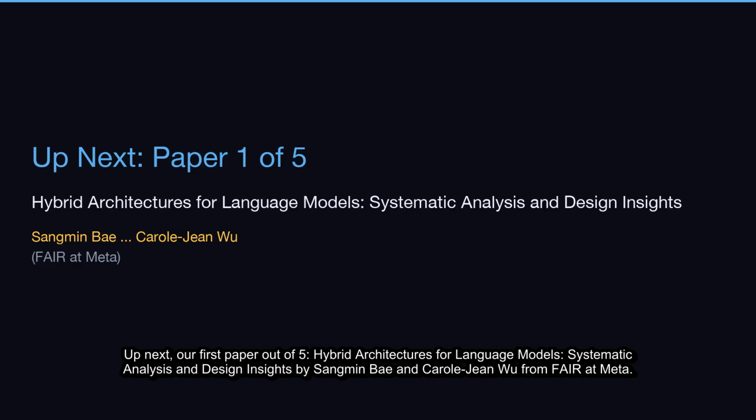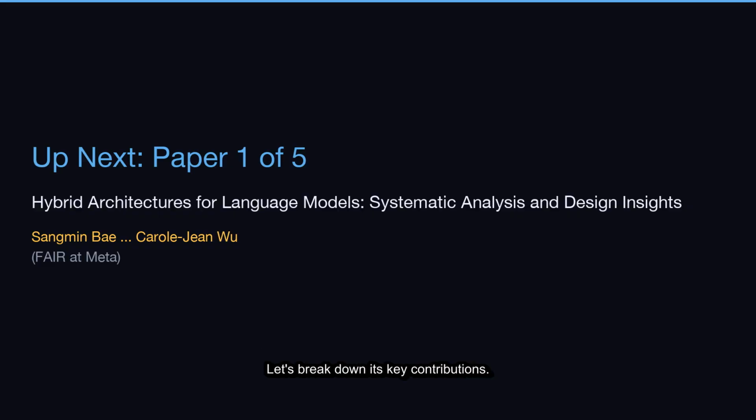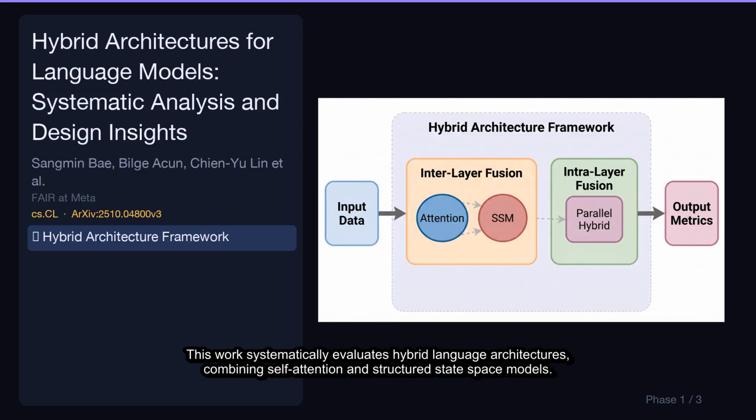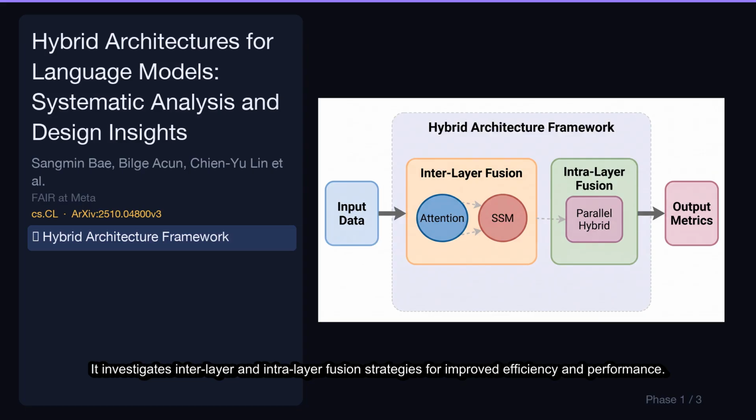Up next, our first paper out of 5, Hybrid Architecture for Language Models, Systematic Analysis and Design Insights by Sangmin Bai and Carole-Jean Wu from FAIR at Meta. Let's break down its key contributions. This work systematically evaluates hybrid language architectures, combining self-attention and structured state space models. It investigates interlayer and intralayer fusion strategies for improved efficiency and performance.